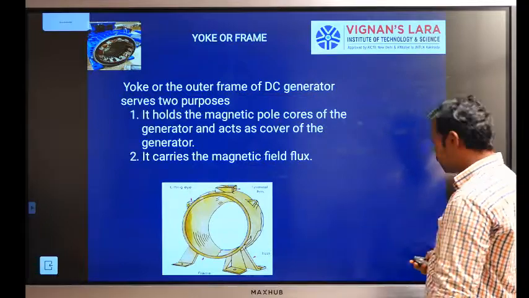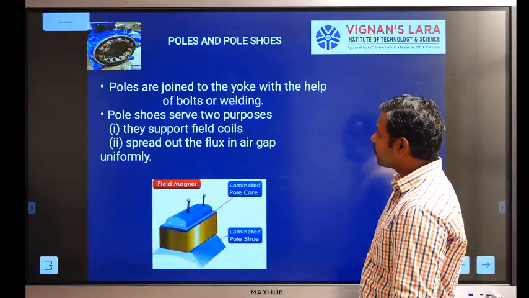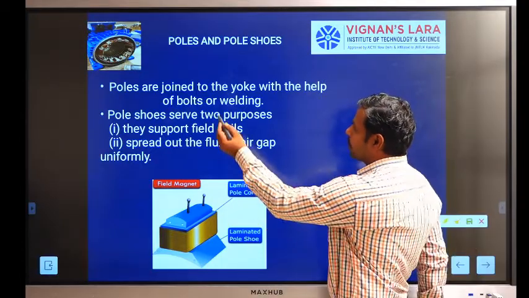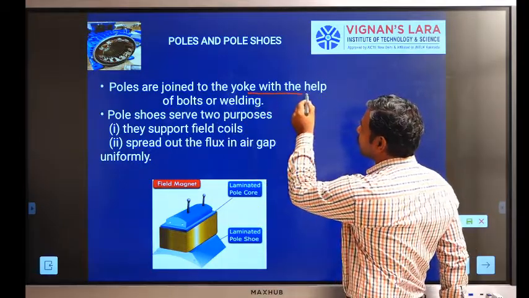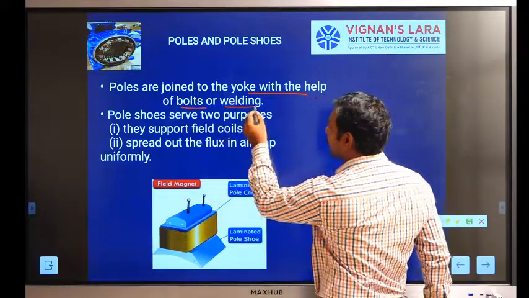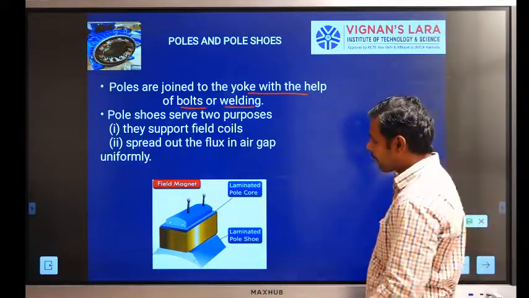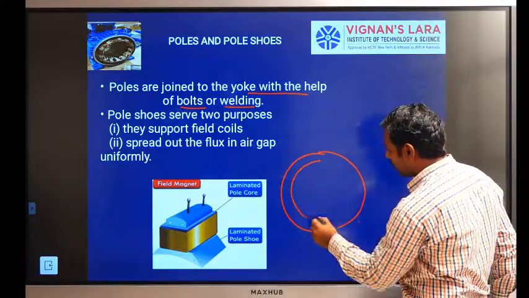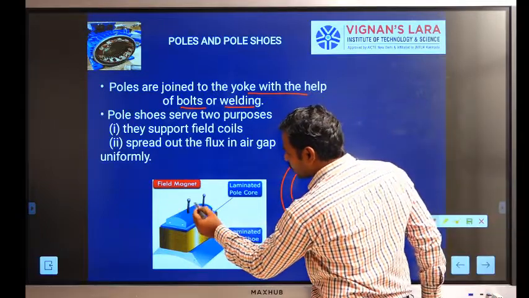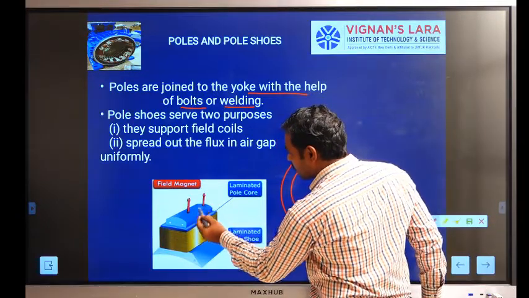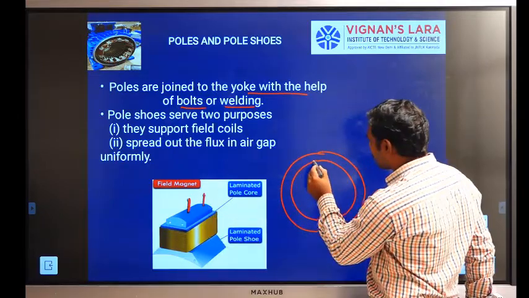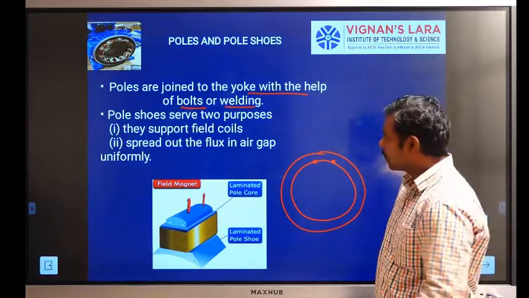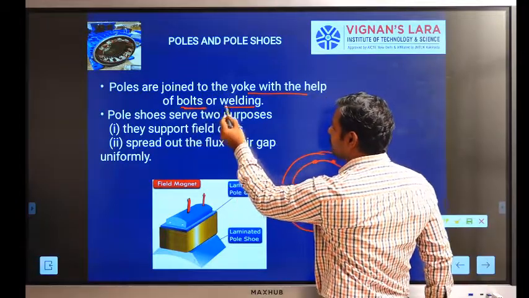The second part is poles and pole shoes. Poles are joined to the yoke with the help of bolts or welding. Initially we considered the yoke or frame, and the poles are directly fixed to its inner surface, either by bolts or by welding.